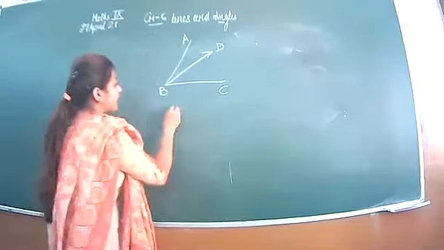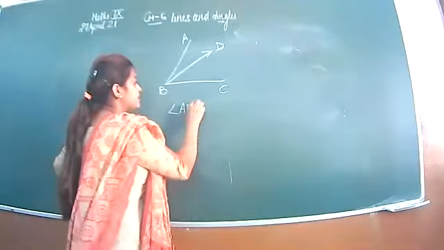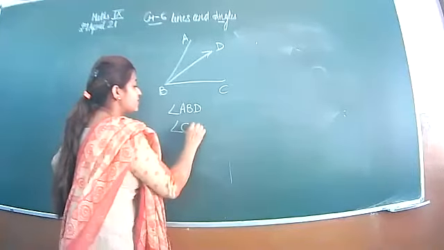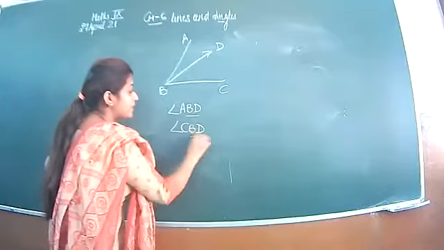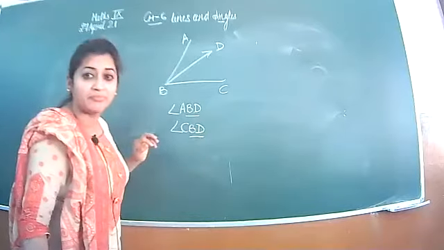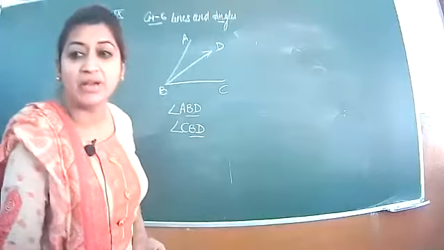And the common arm will lie in both the angles. Like if I write angle ABD and CBD, then these two angles have BD as their common arm.